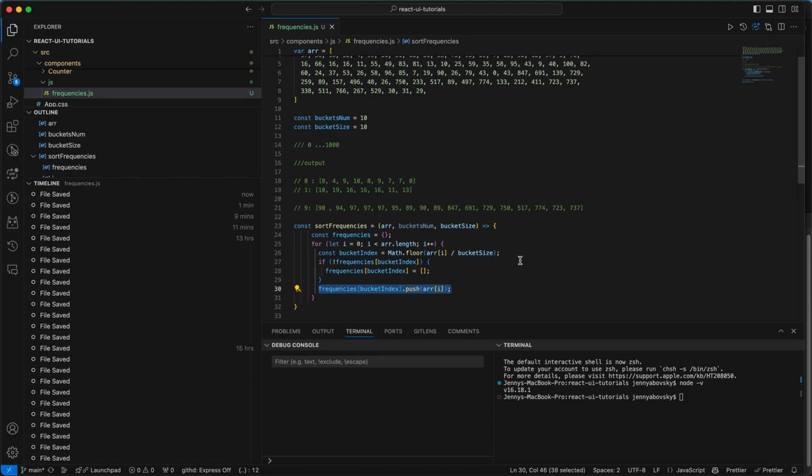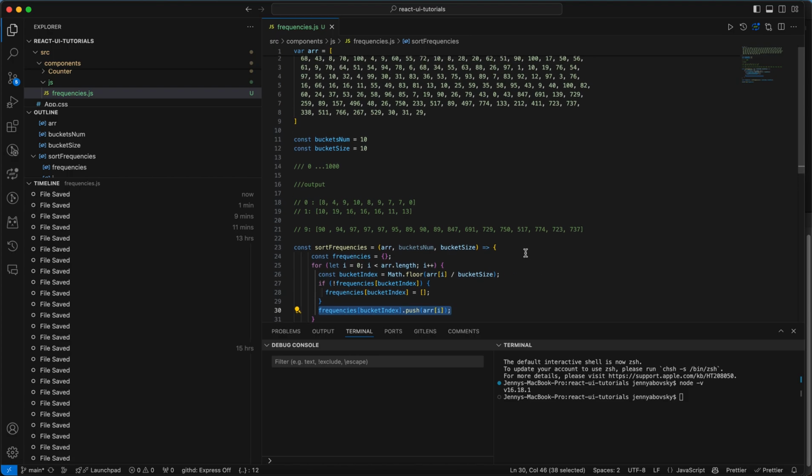But that's not all, because in this case we are storing more than 10 buckets. For 750, divided by 10 and floored, we have bucket number 76.